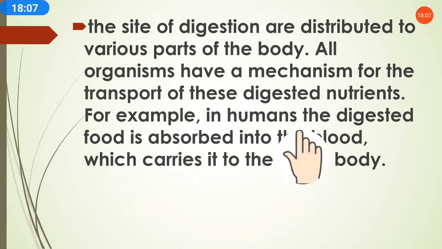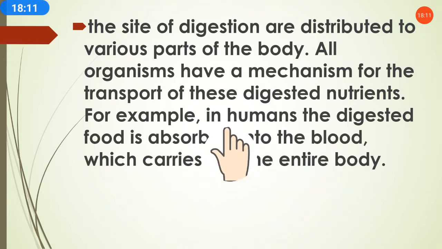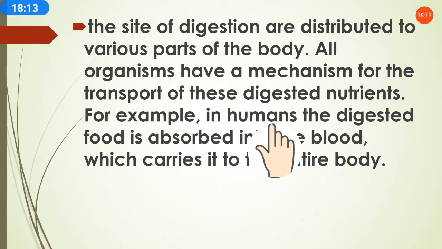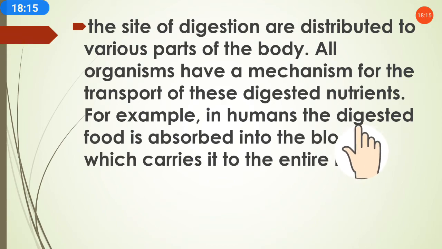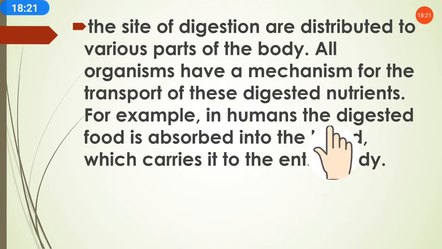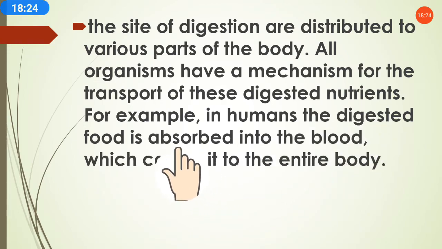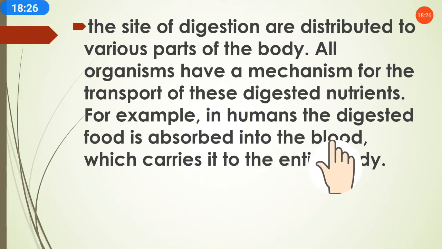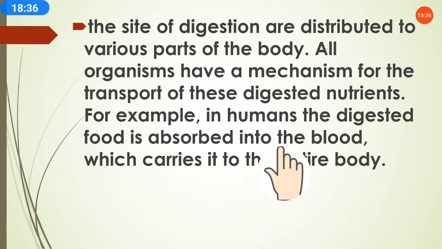So for example, in humans, the digested food is absorbed into the blood. In the human body, once the food is broken down into simpler form and the nutrients have come, what will happen? They will be absorbed into the blood, because blood is the main transporter in the full body of humans. Blood is flowing everywhere in our body.